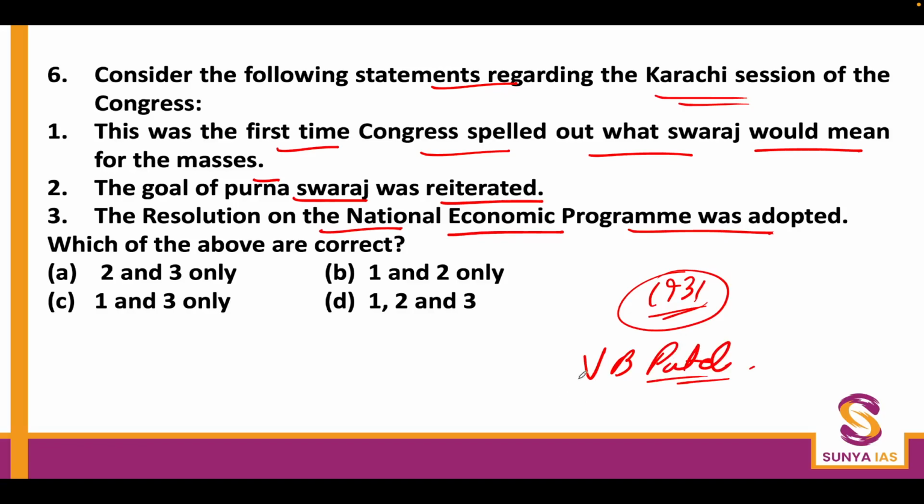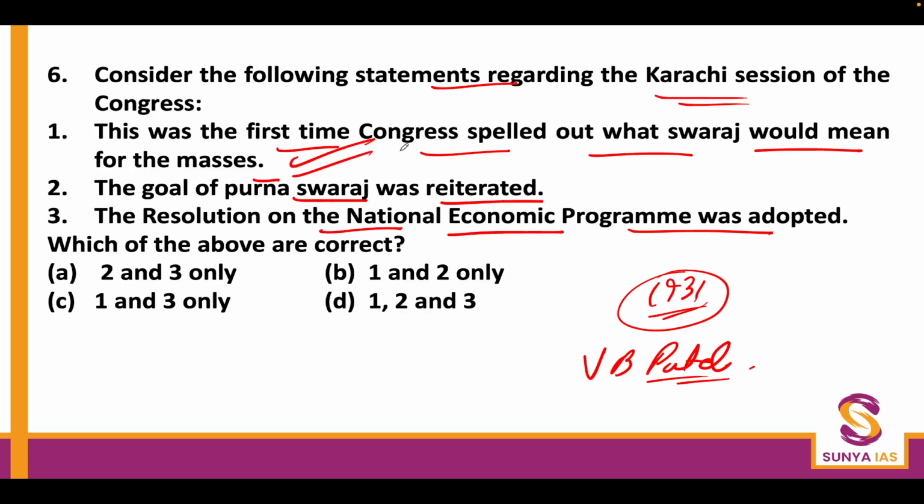Then you need to understand that all three statements are in a way correct. This was the first time Congress spelled out what Swaraj meant for the masses, because Swaraj as a political concept was explained in 1920 also. It was a bit vague back then, but in 1929 when Purna Swaraj was talked about, it actually meant total independence. But what this total independence was going to entail for the common public was not clear.